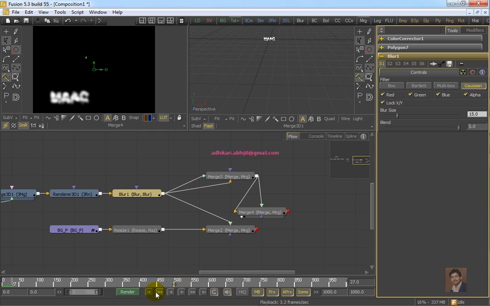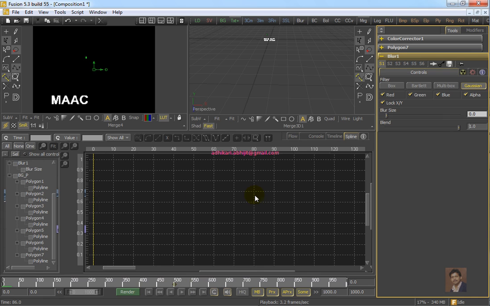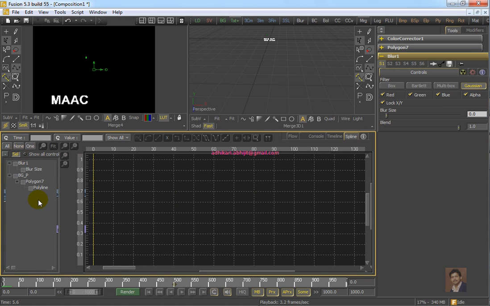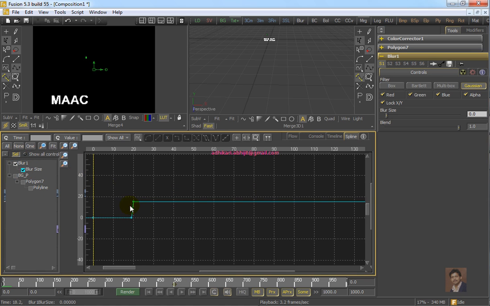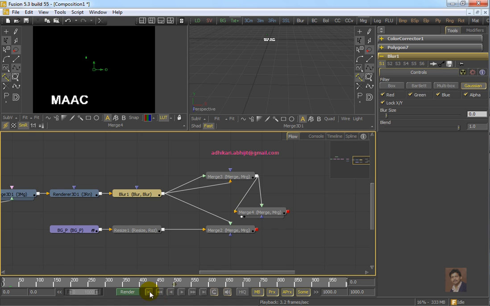It's working suddenly, right? So we can delete the key from the 19th frame. Go to spline, select blur size, and just delete this key. Then the blur option will start working from frame 0, and gradually it will blur and blow up like this.